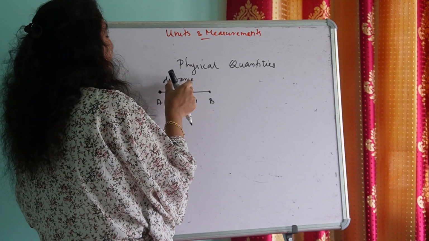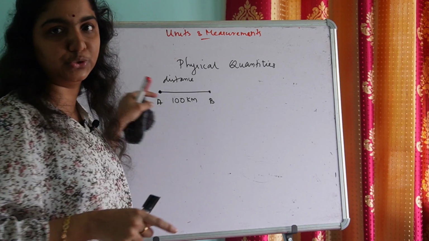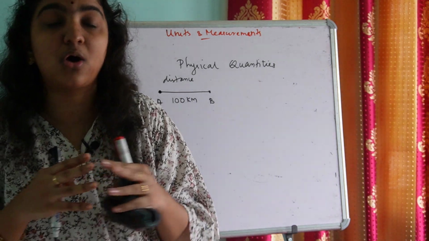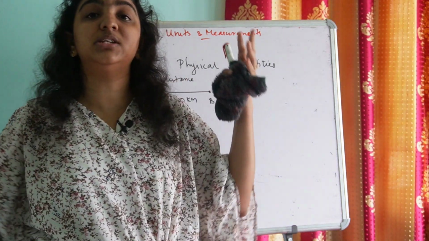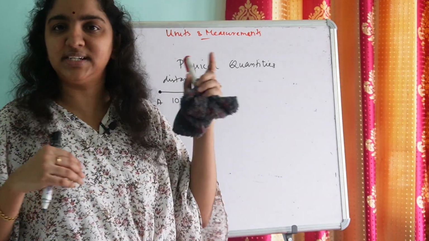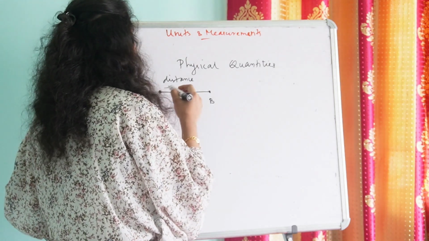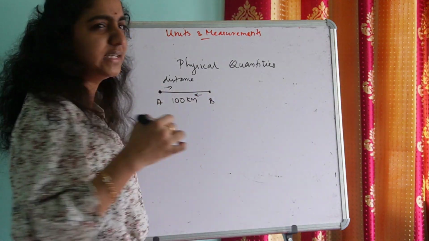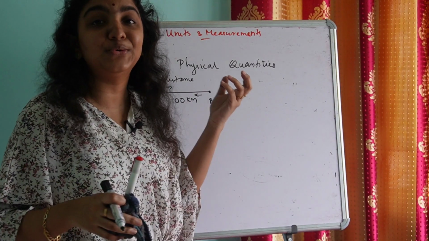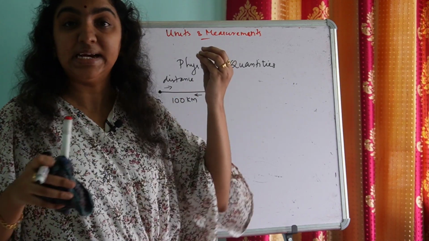Should I consider the direction in which this physical quantity takes place while describing the distance? No. Either the distance is from A to B or from B to A, there is no need of considering the direction while describing the physical quantity distance.